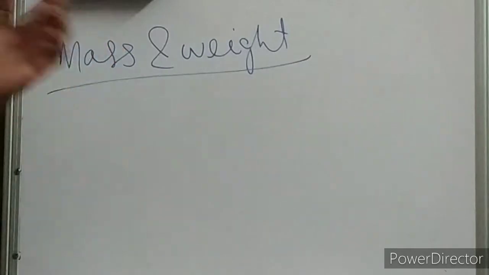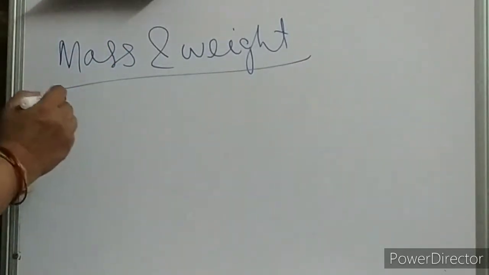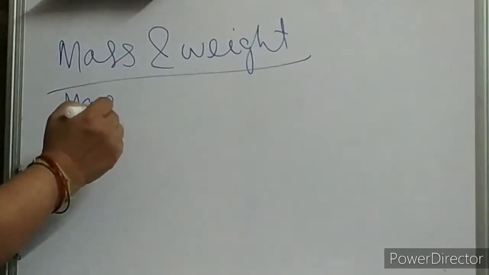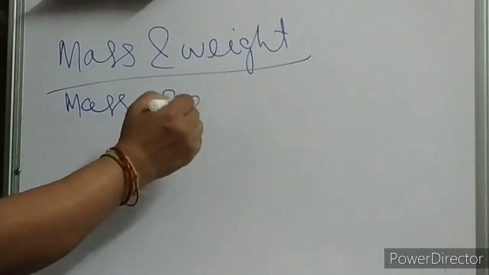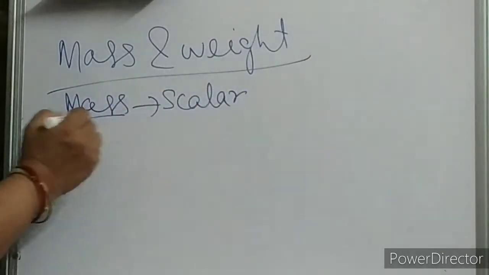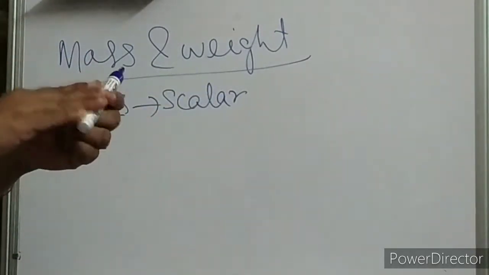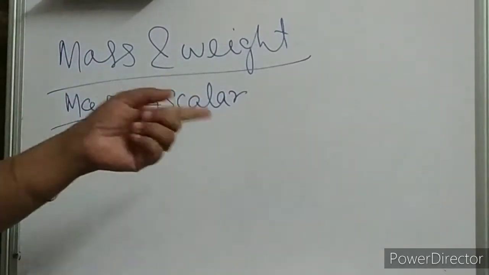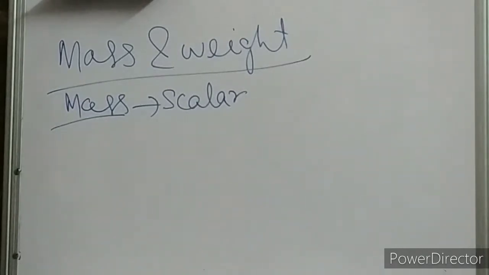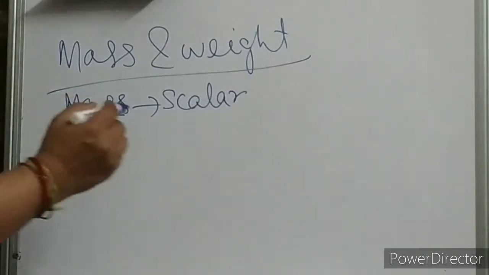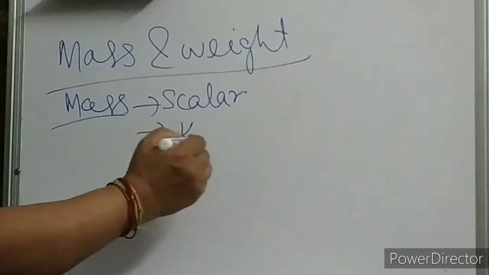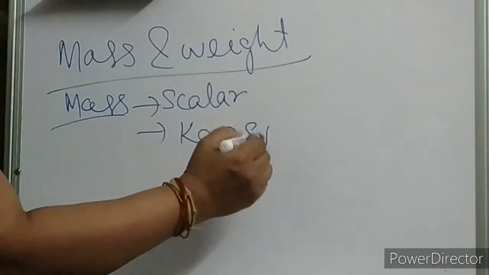So mass is the quantity of matter present in it, and it is a scalar quantity, children. No direction, it has only a value, only magnitude, so it is a scalar quantity. Next, what is the SI unit of mass? SI unit will be kg. This is your SI unit.